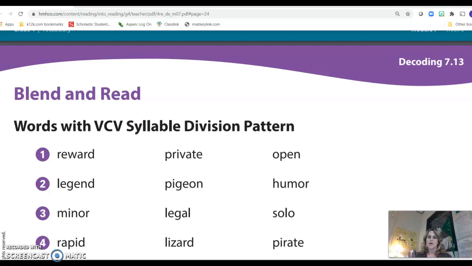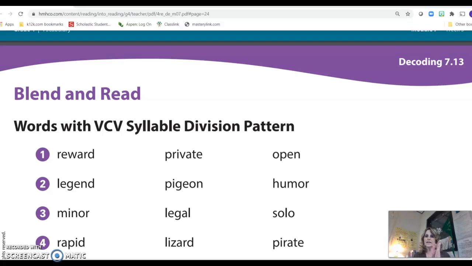We're going to listen again to the sound of the vowel to make this decision. So legend. On legend, ledge. The E does not have a long sound. So the E is not where we would draw our line.